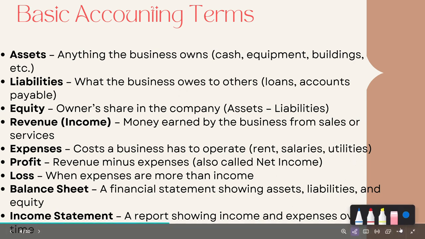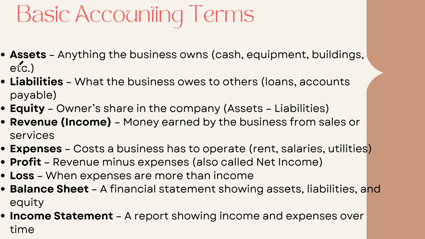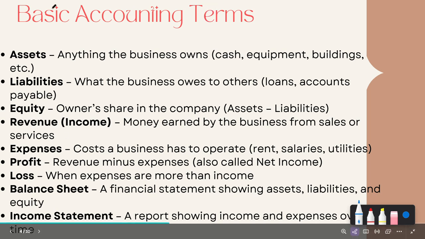As an accountant, as a business and management student, you should know each and every essential term, because this is your subject. Okay, let's know what asset, liability, and each term is.